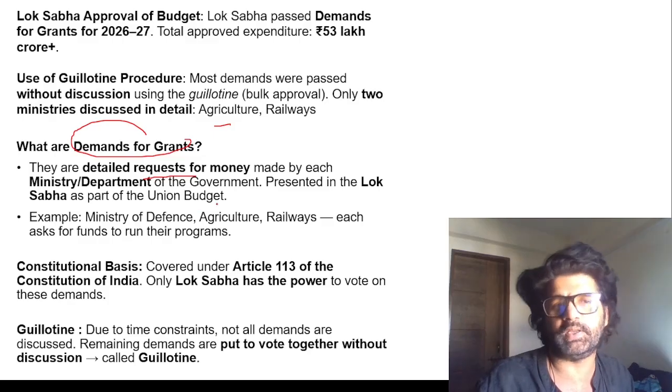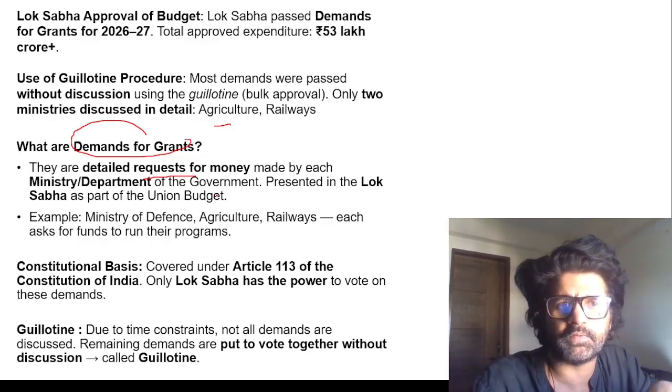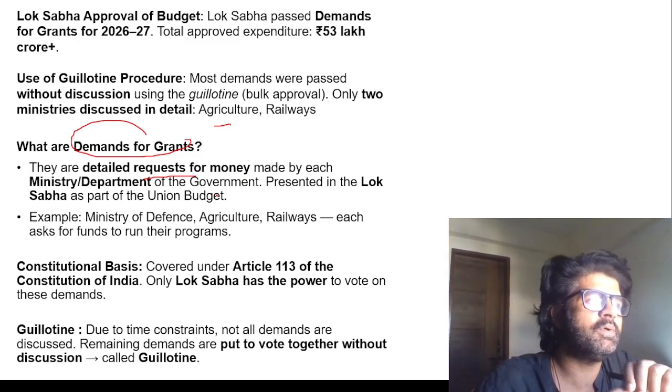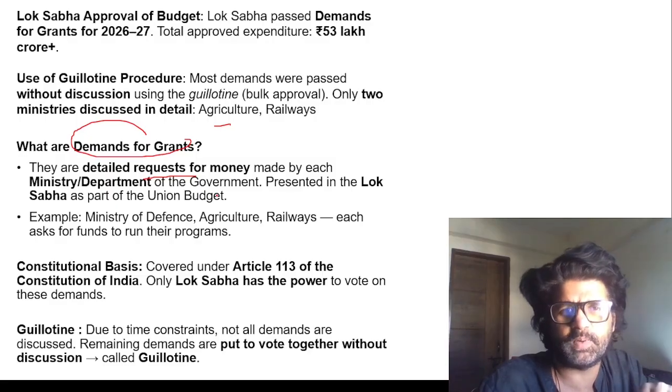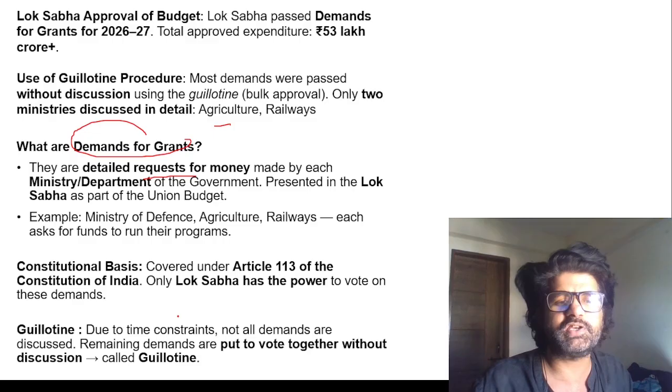So when they want money, there will be opposition leaders asking, why do you want this much money for this and that? So there will be a discussion. Sometimes the time will be low and they'll say, okay, let's pass all the demands for grants without discussion. That is guillotine. Guillotine is, due to time constraint, not all demands are discussed.